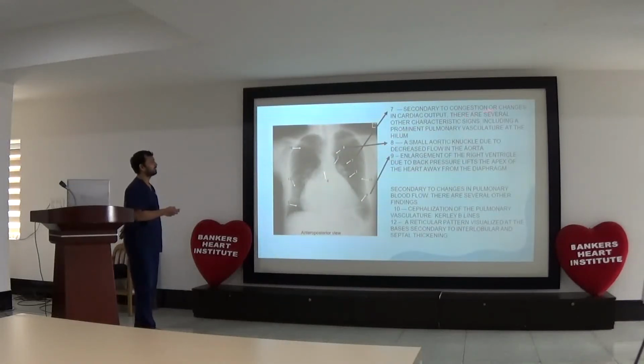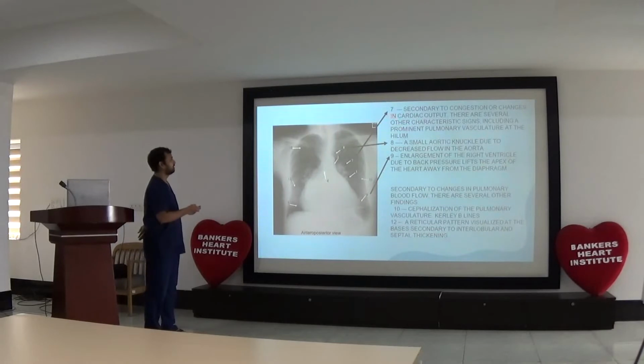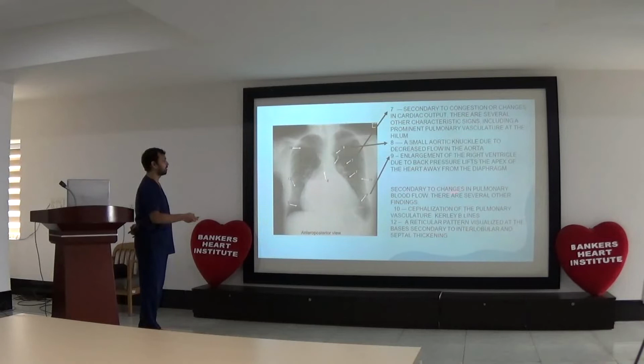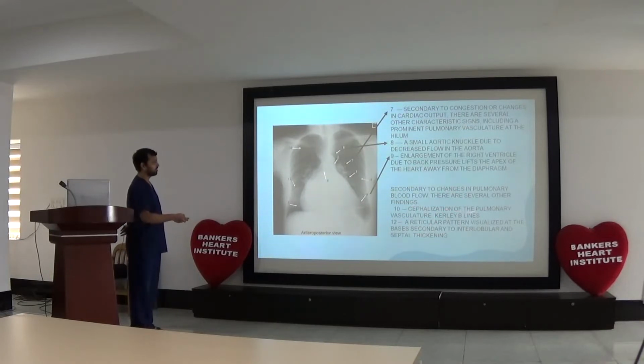There are also secondary congestion changes in cardiac output. There are several characteristic signs, including prominent pulmonary vasculature in the hilum. There is a small aortic knuckle due to decreased flow in the aorta, and enlargement of the right ventricle due to back pressure in severe PH. There can be cephalization of pulmonary vasculature, Kerley lines, and a reticular pattern observed at the bases secondary to interlobular